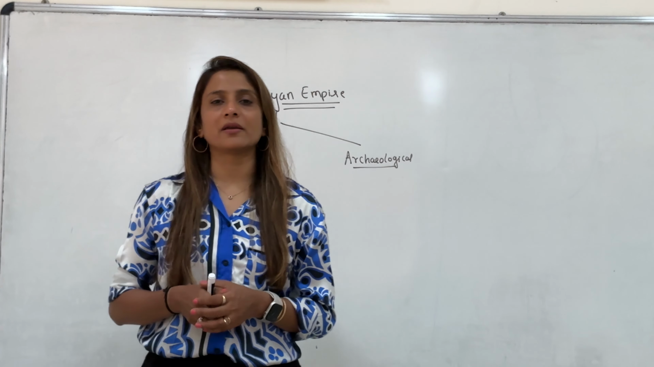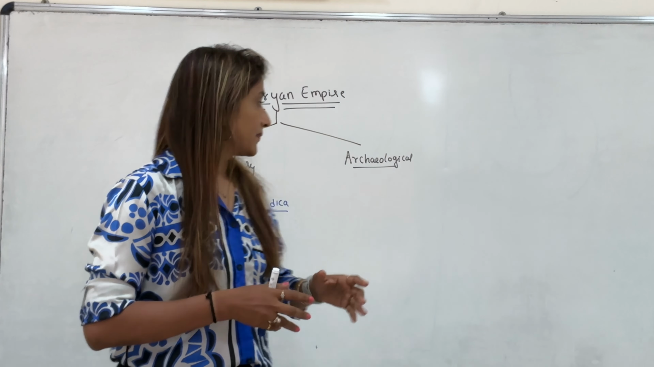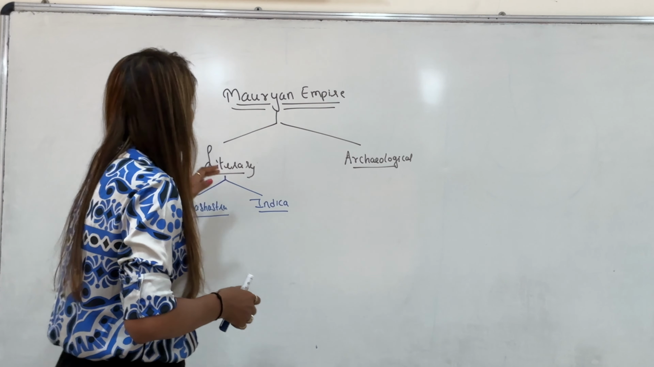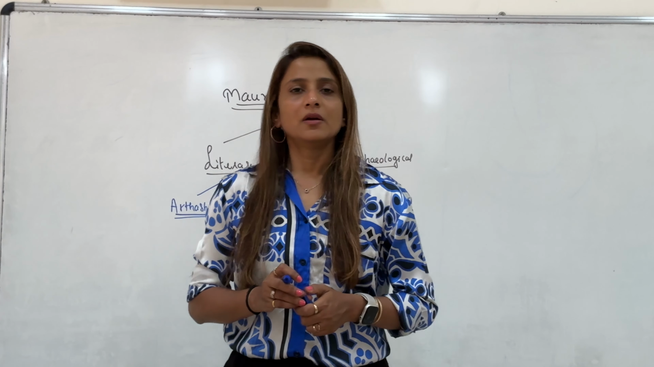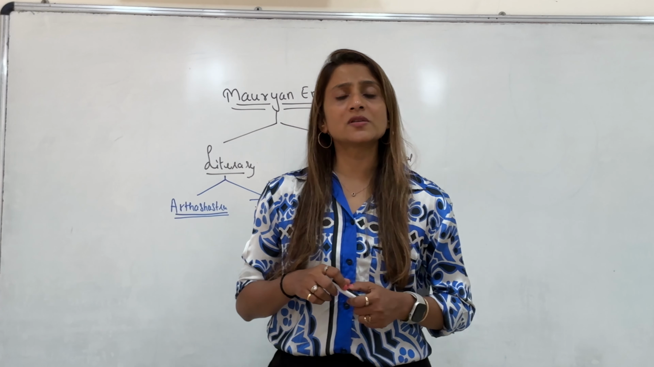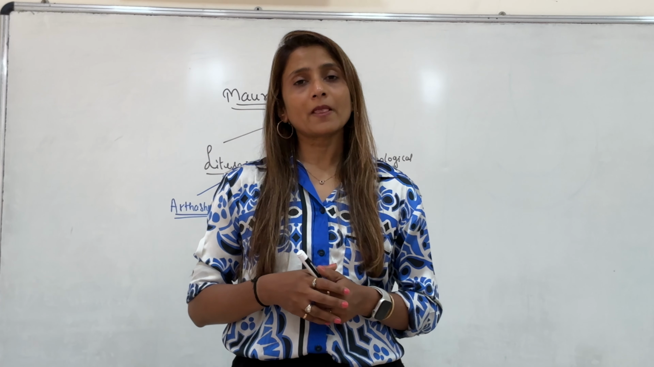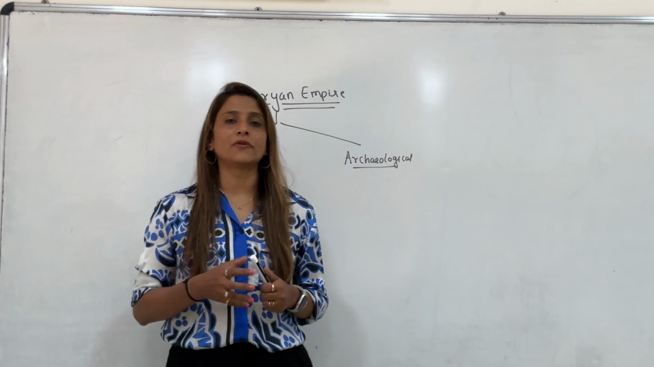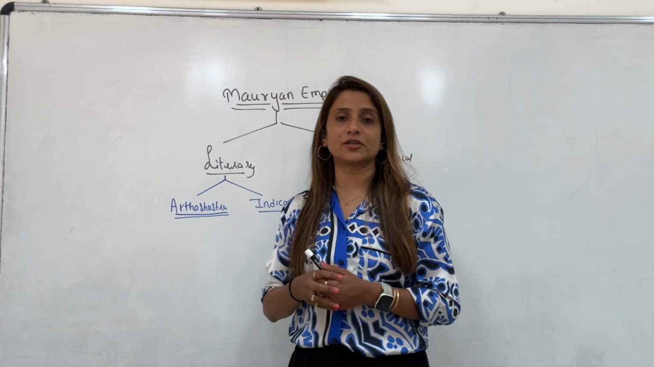To know about the Mauryan Empire, we are going to talk about two different types of sources, literary sources and archaeological sources. Under literary sources, we have a book called Arthashastra. Arthashastra was written by Chanakya. Chanakya was also known by the name of Vishnugupta or Kautilya. Chanakya was Prime Minister cum advisor of Chandragupta Maurya. This book is written in Sanskrit language.